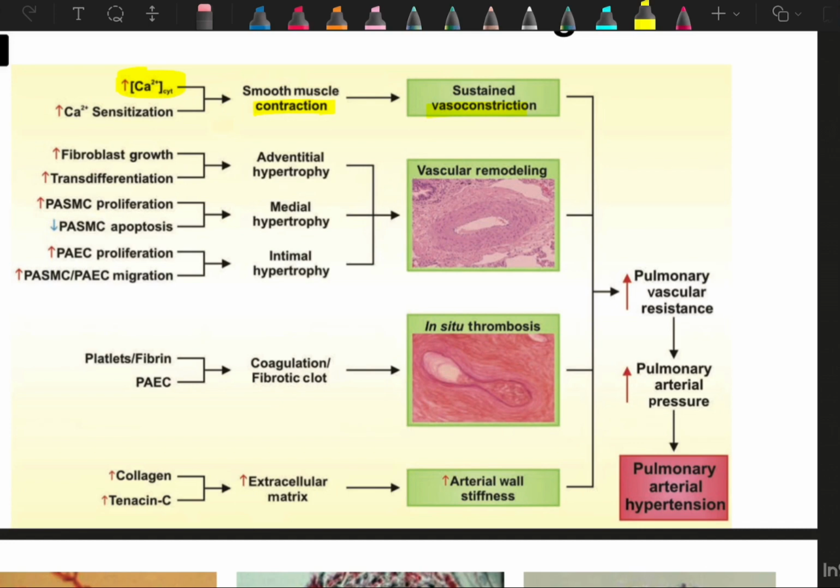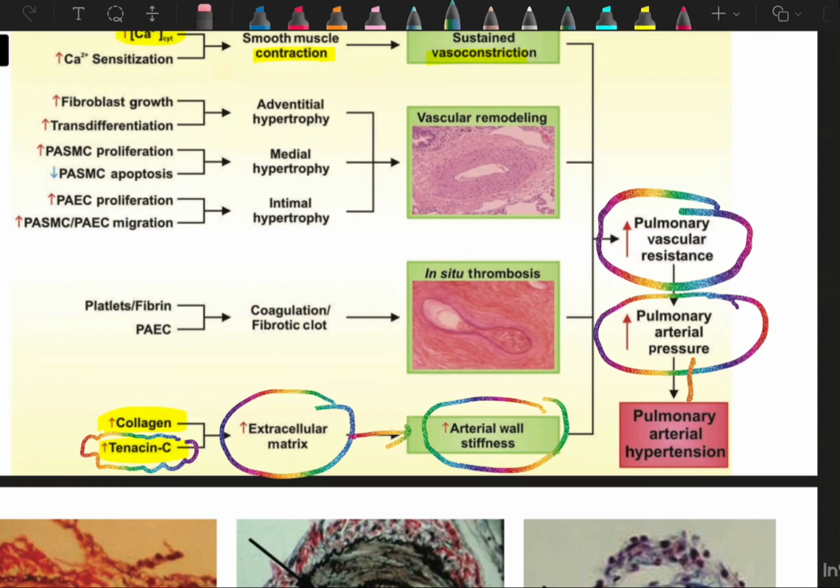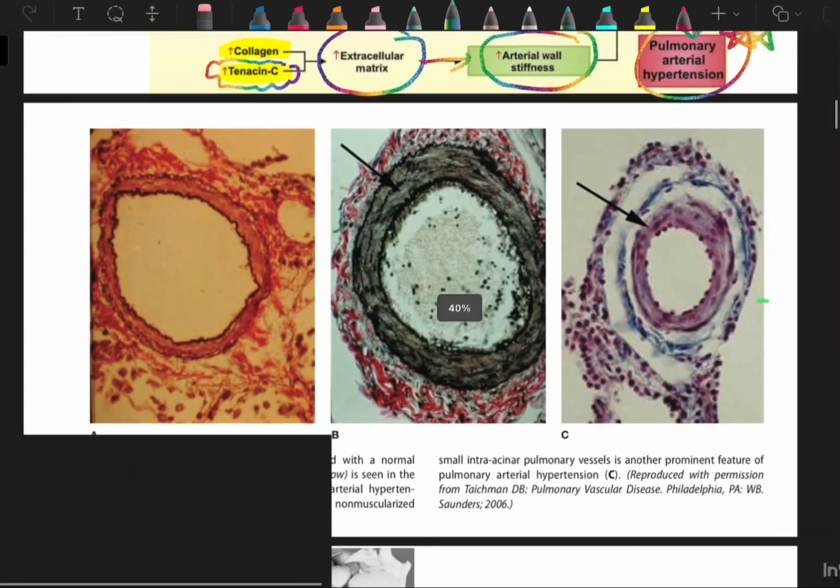Then comes platelet, fibrin, and PAEC involvement, which can lead to coagulation and fibrotic clot formation that finally leads to in situ thrombosis. And there is an increase in collagen and tenascin C, which is very important. We have to remember tenascin C. An increase in tenascin C leads to increased extracellular matrix, which finally leads to increased arterial wall stiffness. All these things finally lead to an increase in pulmonary vascular resistance and pulmonary artery pressure, and finally to pulmonary arterial hypertension. Very, very important. Now, what are the structural changes?